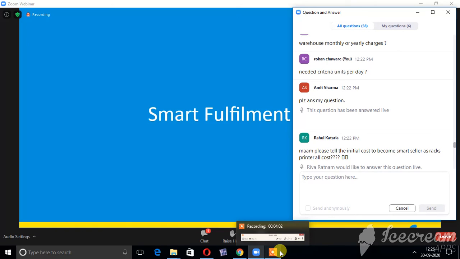Unable to see the email ID. Riya, they are not able to see the mail ID. They're asking about it. The email ID will be visible to you in the chat section. I'll read it once again.